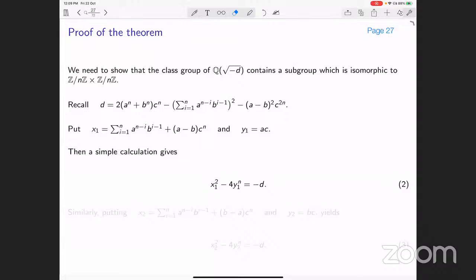Then you see that when you do x1 squared, the square of the first expression, minus 4 times y1 to the power n, which is 4 times a to the n c to the n, then by the definition of D, you will get equation number 2: x1 squared minus 4 y1 to the power n is equal to minus D. This is a simple elementary calculation.